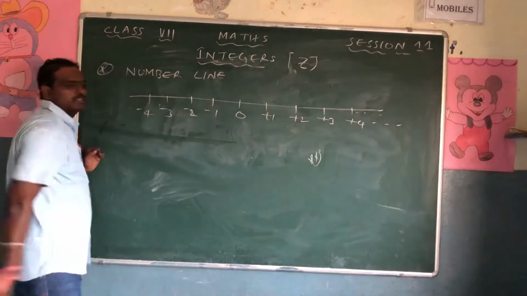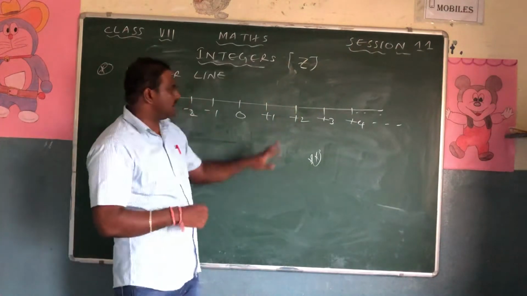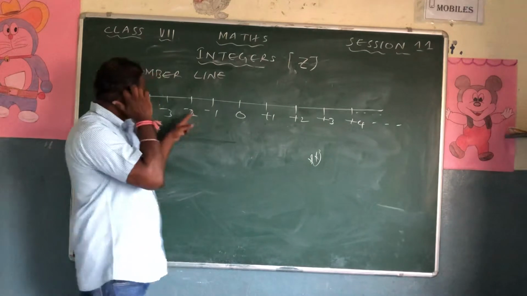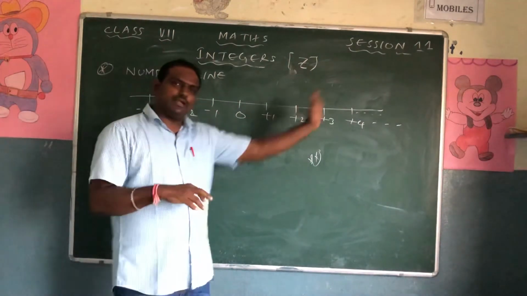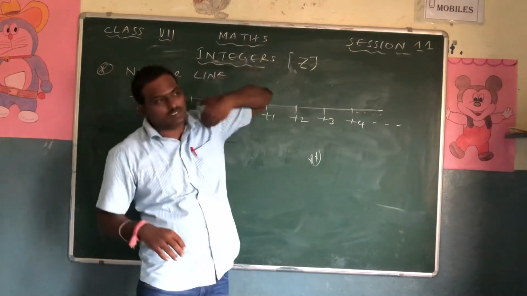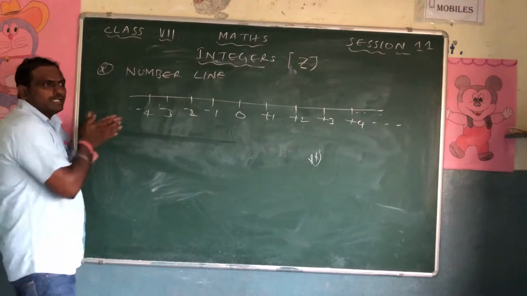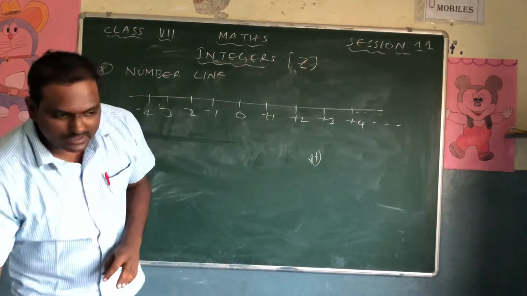Which is bigger in the case of negative numbers? In the case of positive numbers, away from the zero. Now look at this, +1, +4, which is bigger? Sir, +1, you said here -1, +1 is bigger. That is wrong. Towards plus, away from the zero is bigger. The farther from zero, the bigger. In negative numbers, the closer to zero, the bigger. Okay? Right. To avoid this confusion, I'll ask one question.